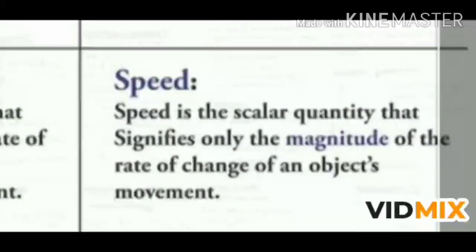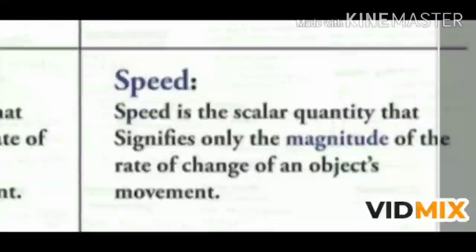So first of all, uniform speed or constant speed. If a moving body covers equal distances in equal intervals of time, then the speed of the body is said to be in uniform speed. It may be noted that wireless or radio signal travels with constant speed in a medium. The speed of wireless signal in air is equal to the speed of light in air, that is 3 into 10 to the power 8 meter per second.